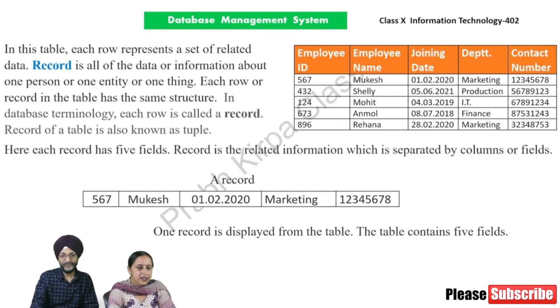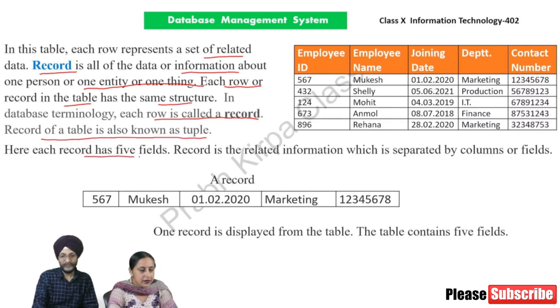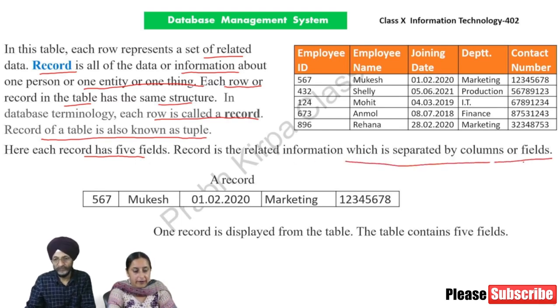In this table, each row represents a set of related data. Record is all of the data or information about one person or one entity or one thing. Each row or record in the table has the same structure. In database terminology, each row is called a record. Record of a table is also known as tuple. Here, each record has 5 fields. Record is the related information which is separated by columns or fields.